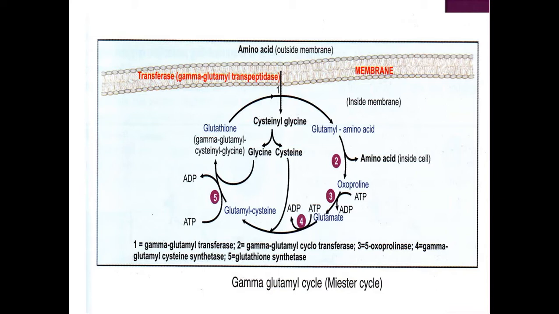So during this formation, what will happen? Glutamate only will be retained, and cysteine glycine is released. Now glutamyl amino acid is formed. This glutamyl amino acid, which is present on the cell membrane outside, is moved inside and transports the amino acid inside the cell. Now the amino acid is released by the action of the enzyme gamma glutamyl cyclotransferase.